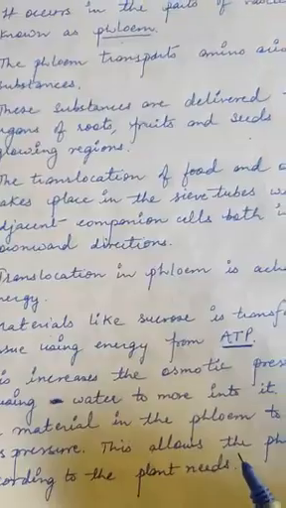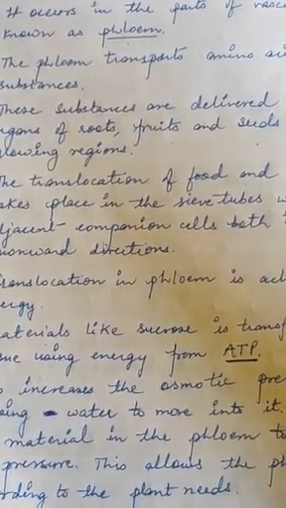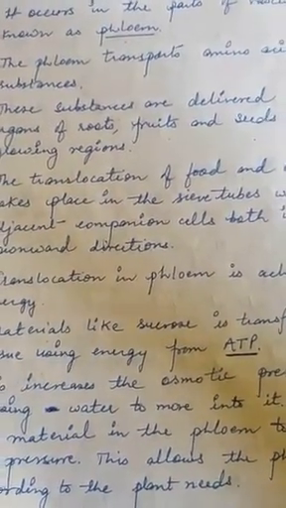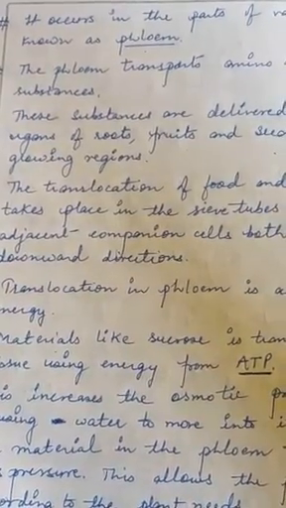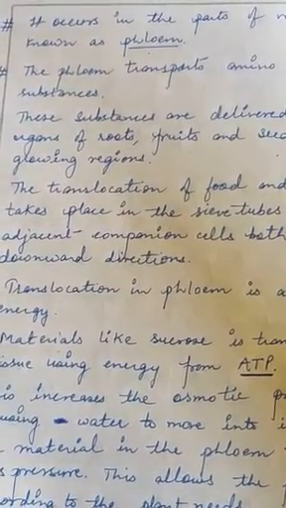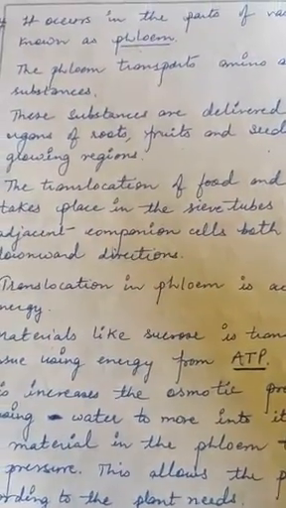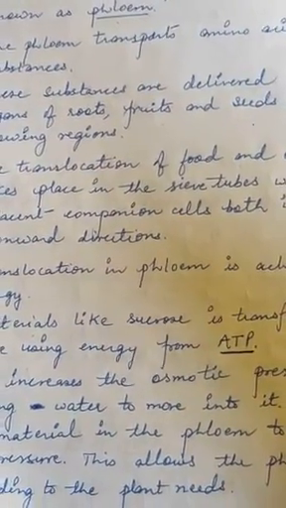So from this topic we have learned how the translocation of food takes place in the upward direction as well as in the downward direction, right? The food is prepared mainly in the leaves. So now we can differentiate between xylem and phloem. What are the differences between xylem and phloem?